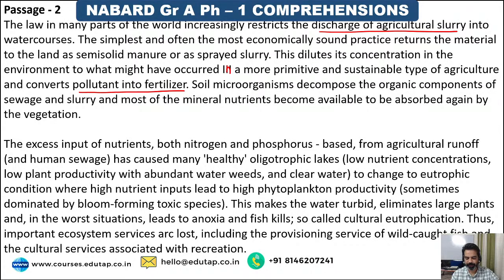This makes the water turbid, unclear, eliminates large plants, and in the worst situation leads to anoxia, that means no oxygen, and fish kills. So called cultural eutrophication. Okay, this is what is called cultural eutrophication, where high nutrients from agricultural runoff produce complicated implications. Thus important ecosystem services are lost, including provisioning service of wild caught fish and the cultural services associated with recreation.